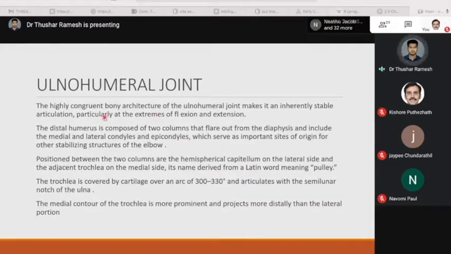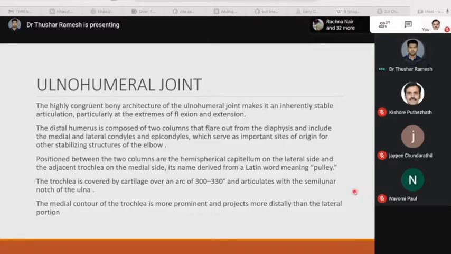The highly congruent bony architecture of the ulnohumeral joint makes it an inherently stable articulation, particularly at the extremes of flexion and extension. The distal humerus is composed of two columns that flare out from the diaphysis and include the medial and lateral condyles and epicondyles, which serve as an important site for the origin of other stabilizing structures of the elbow. Positioned between the two columns are the hemispherical capitulum on the lateral side and the adjacent trochlea on the medial side.